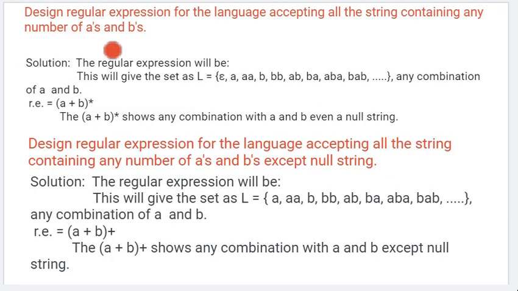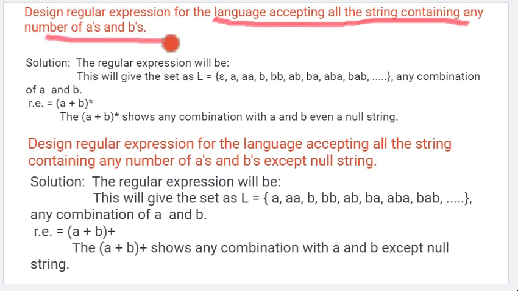Okay, now let's design a regular expression for the language which is accepting all the strings containing any number of a and b. Any number of, it can be 0 a, 0 b, or entire null string. Any number, it can be 100 a, 100 b, a combination of a, a combination of b, or no b only a, no a only b, anything, any combination.